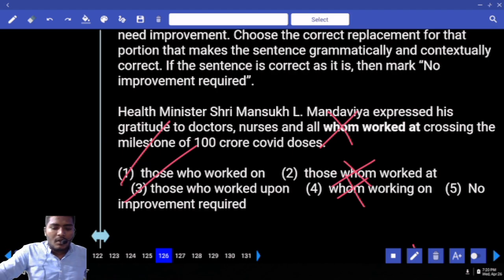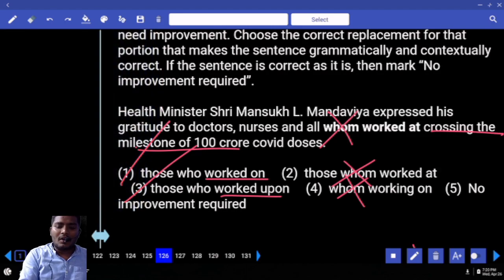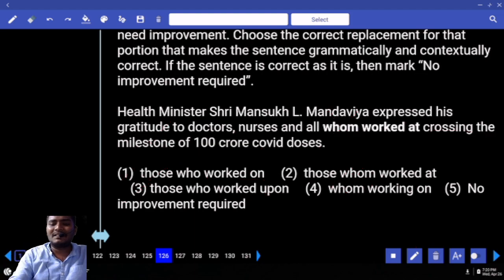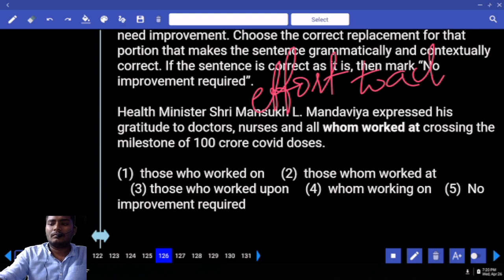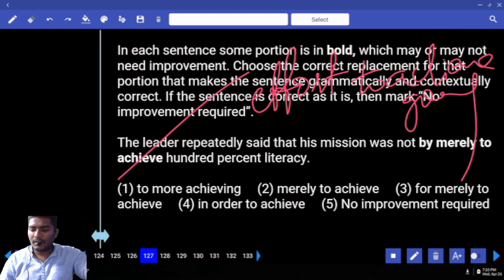Which is your answer? Those who worked on crossing the milestone. Those who worked upon crossing the milestone. Tell me your answer. Is it work on something? Make a goal, work on that goal. You have a goal to get the job. Are you working on your goal, or are you working upon your goal? Work on something. That means make some effort to achieve some goal. Answer comes with 1. How many of you got this answer? That is an easy one. Good. Next, move to 127.